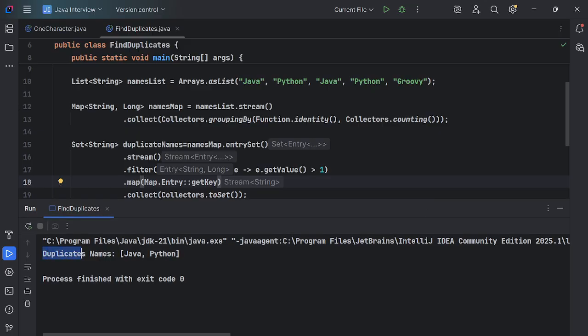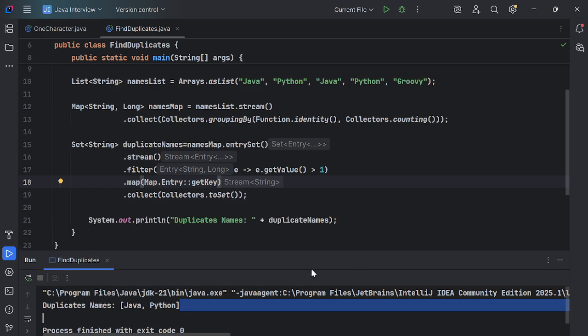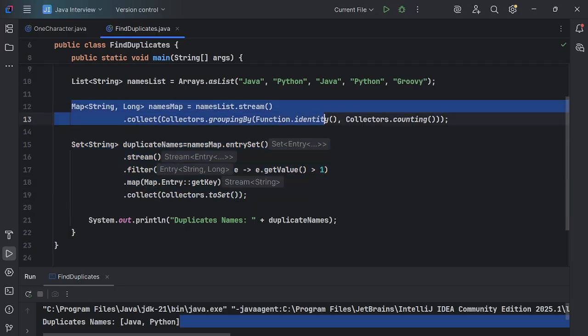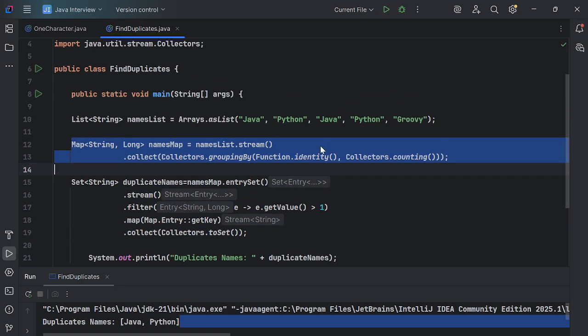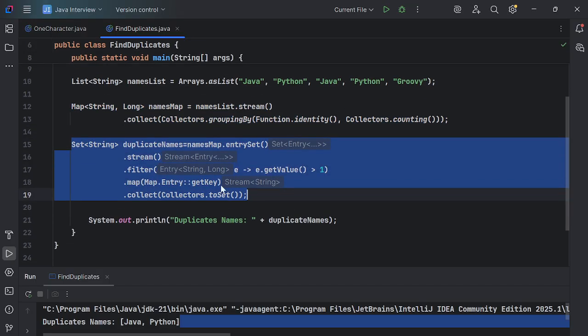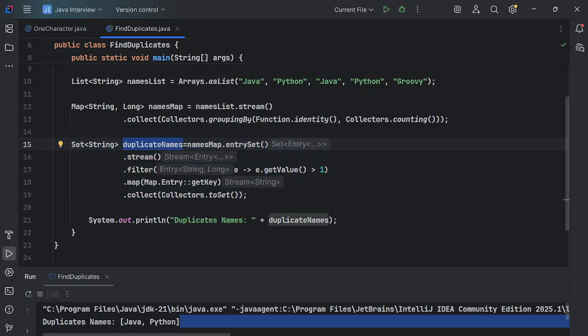So see, these are duplicate names. It is printing. It is giving the same result, even though we segregated the code into two parts, guys. First part we are converting into map key value format, and second we are just getting the unique keys or unique names, sorry, the duplicate names from the list. Same way we can get the unique also. If you just change here double equal to one, we will get the unique name, guys.